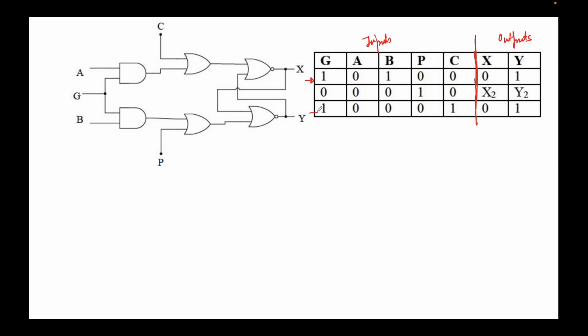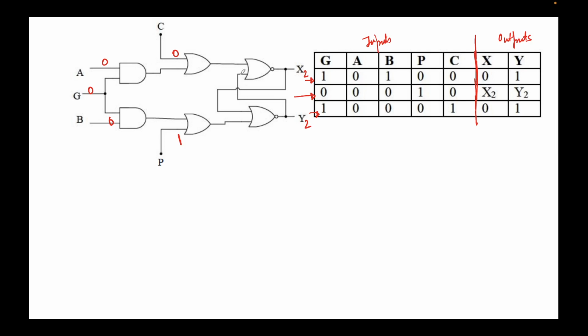The third line says, when the value of g is 1, a is 0, b is 0, p is 0, c is 1, the value of x is 0 and the value of y will be output as 1. What we need to find is the value of x and y when these are the inputs. So I'll write these inputs here. Value of g is 0, a is 0, b is 0, p is 1 and c is 0. In line 2, I'll write x2 and y2.